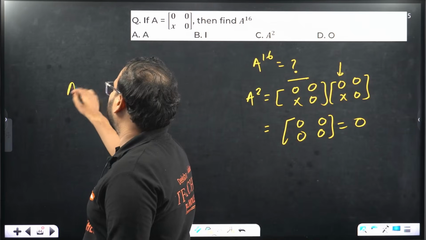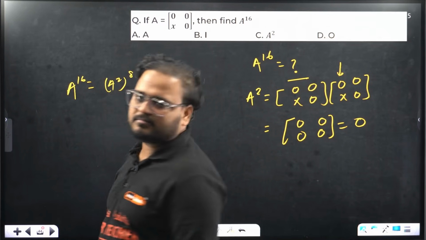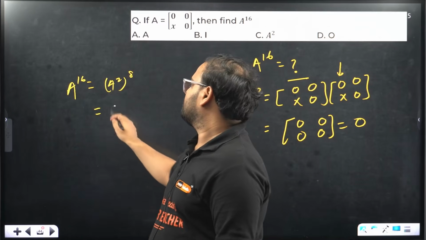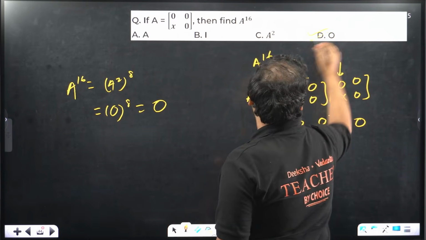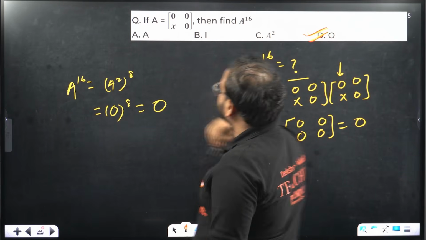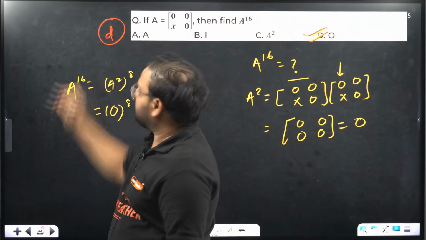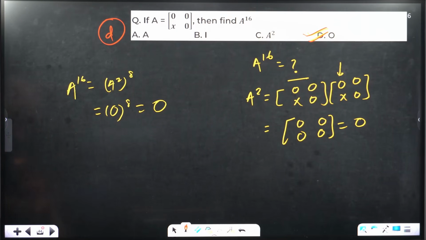A power 16 is what? A square and power 8. 0 power 8 is what? 0 only. Answer is option D. Please have a look. Okay. Clear.